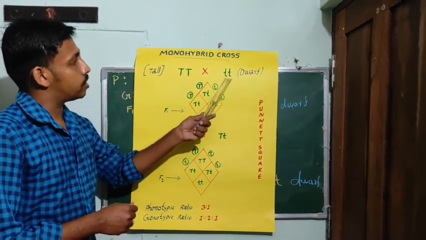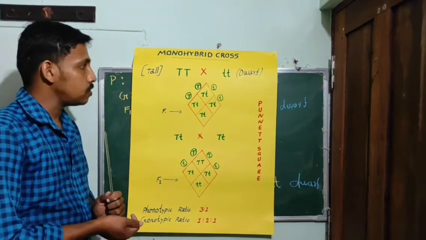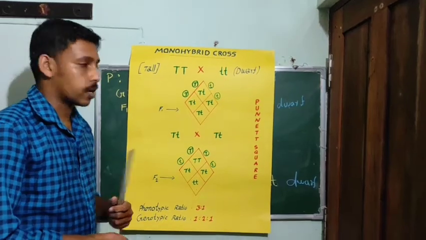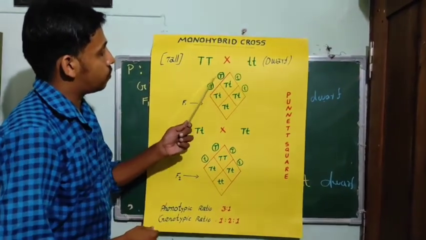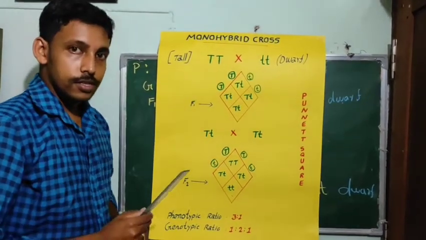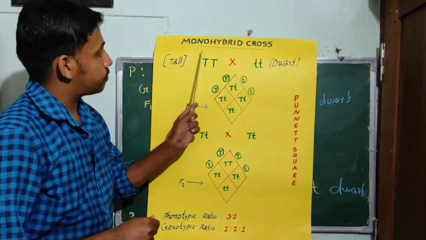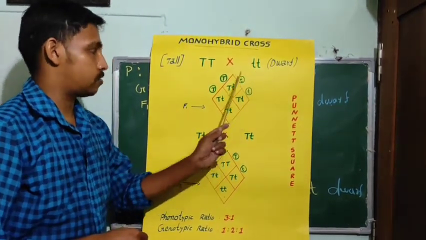Here the dwarf plant is represented like this. So these true breeding plants were crossed, and it has to be represented like this. Here, these are the gametes. In this case, as it is true breeding, the gametes are similar here, and here also the gametes are similar.